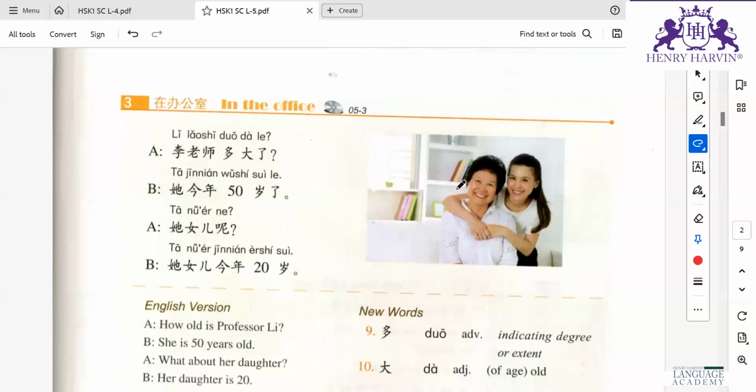Read after me. Li lao shi duo da le. 李老师多大了? Li lao shi duo da le. Li lao shi duo da le.